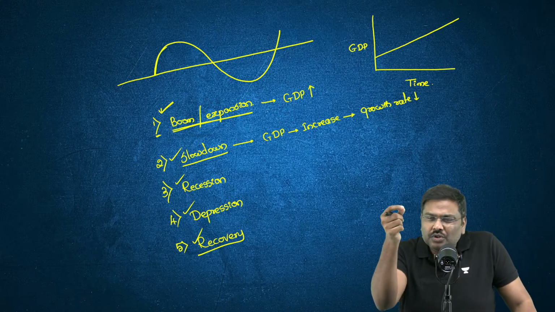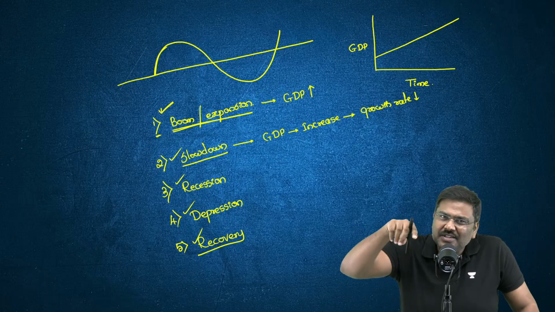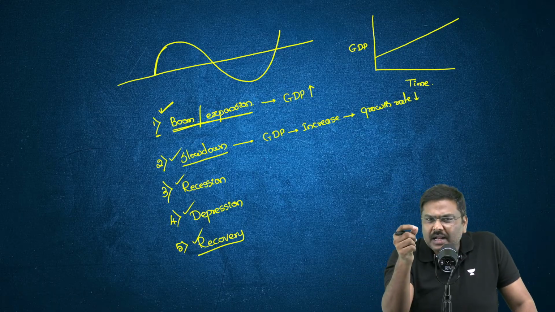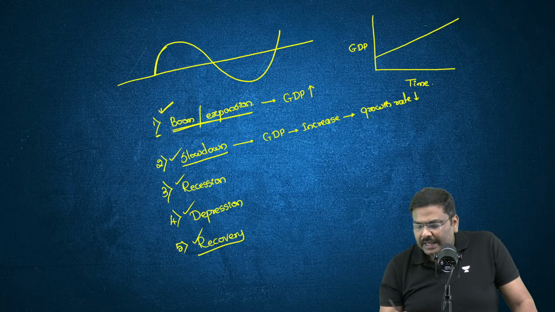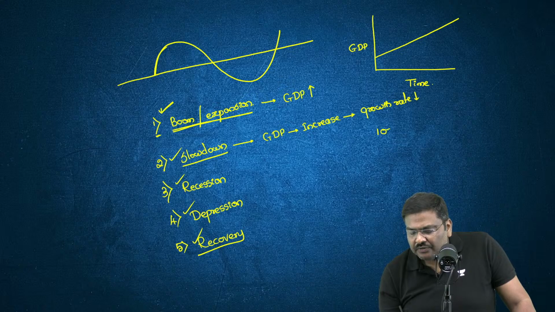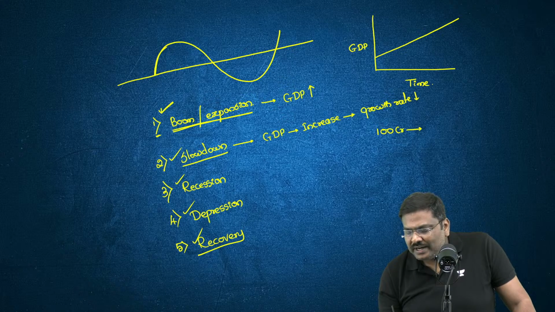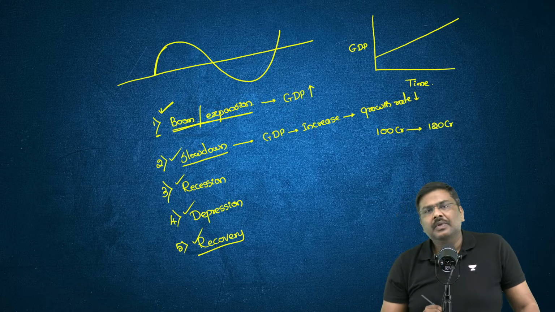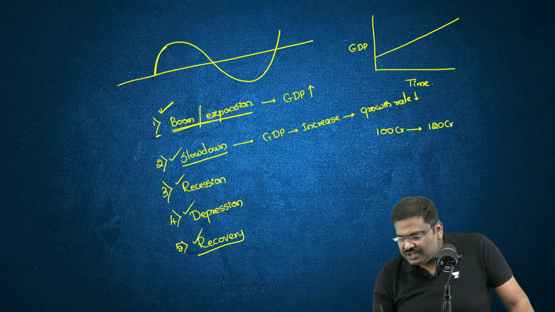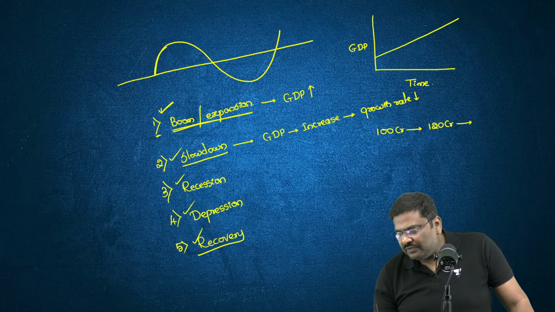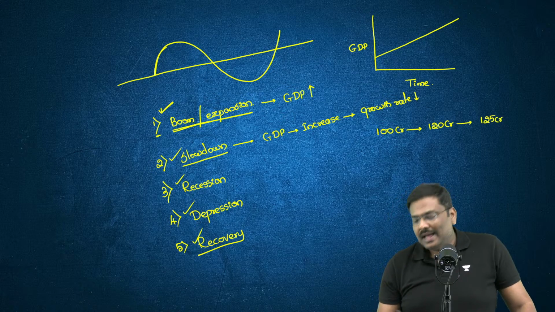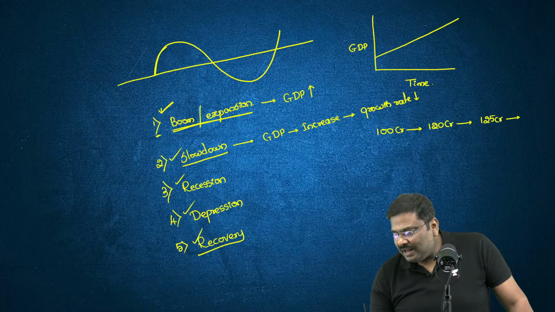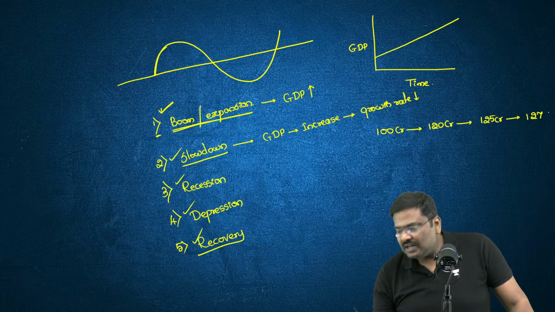What do you mean by the growth rate falling while GDP keeps on increasing? Let me give you one example. Imagine GDP changes from 100 crore to 120 crore rupees. Next year, the GDP increases to 125 crore rupees. And next year, GDP increases to 127 crore rupees.